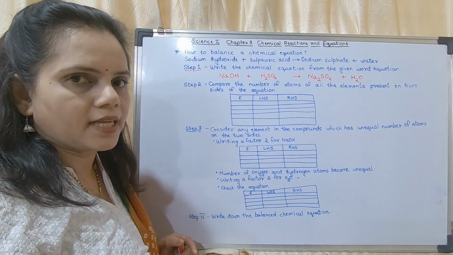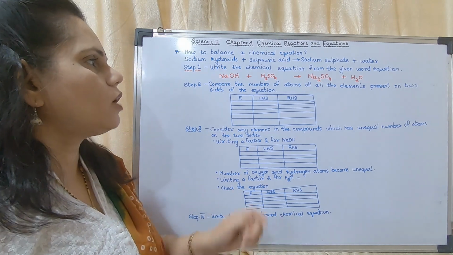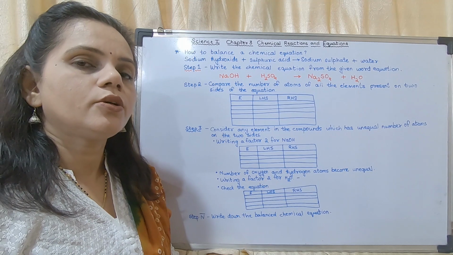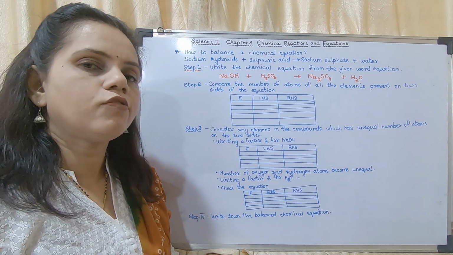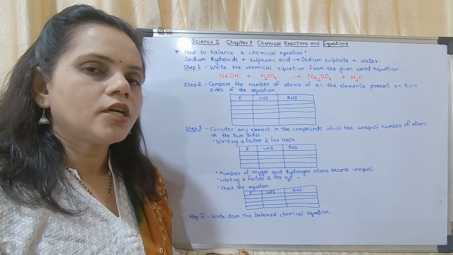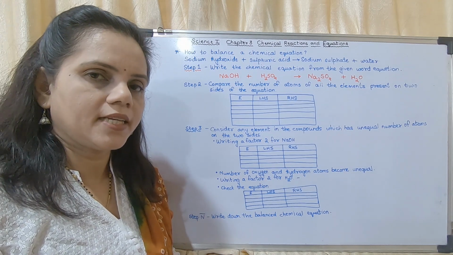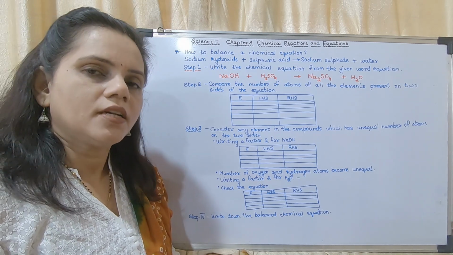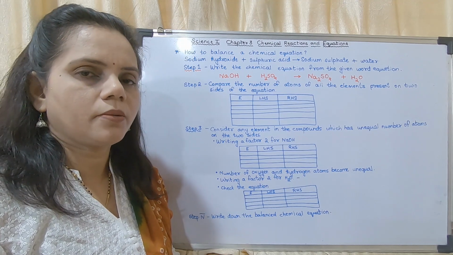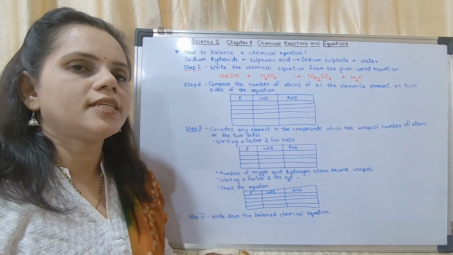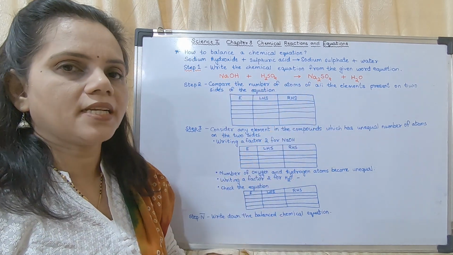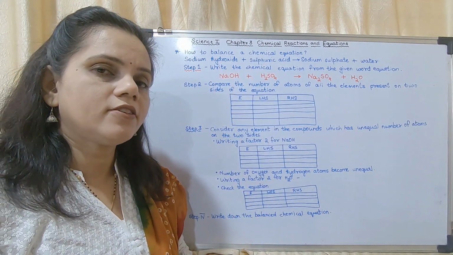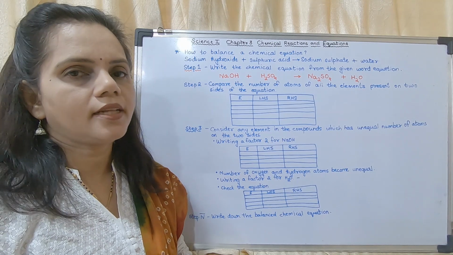Now you have to balance it. Now how will you know how to write 2 here, SO4, how to write these? That you had learned in 9th standard in the 4th chapter. If you do not know it, you may refer to the 4th chapter of 9th standard. But till now you should know the molecular formulas of the generally used compounds. But don't worry, generally they will give you the chemical equations to balance, they don't give you the word equations. But even if they give you the word equations, you should be able to write the chemical equations.